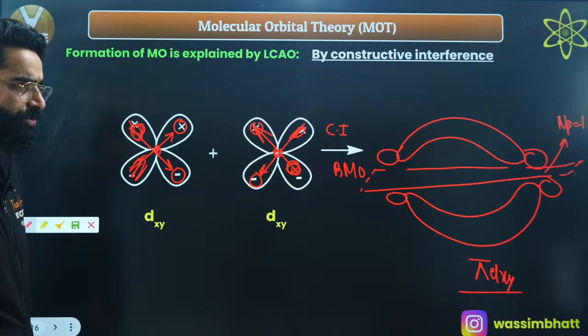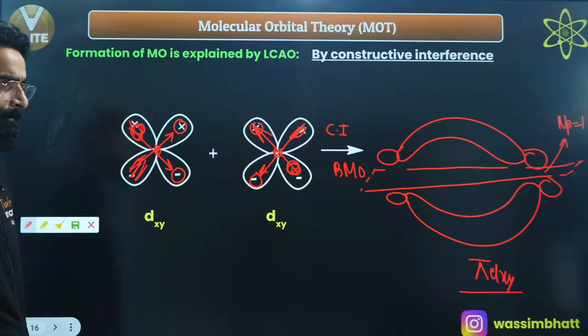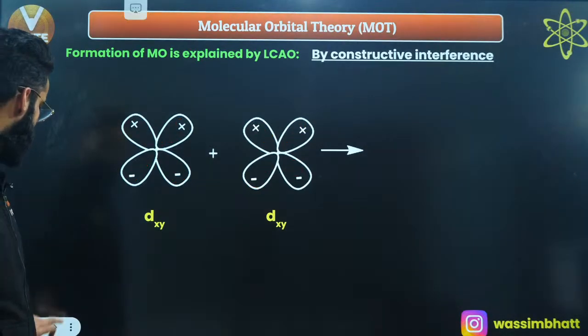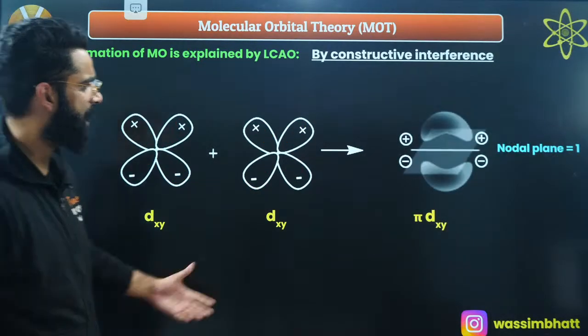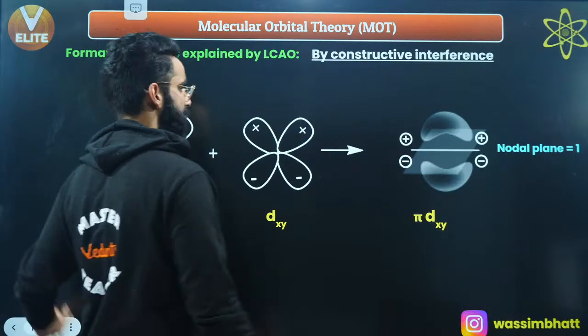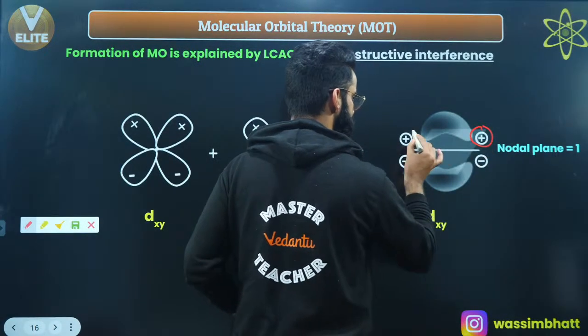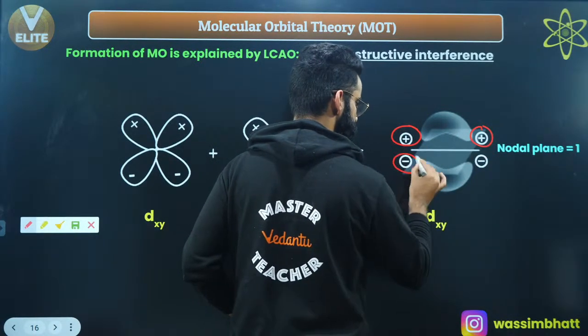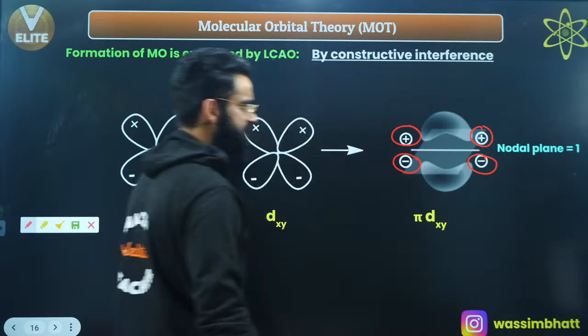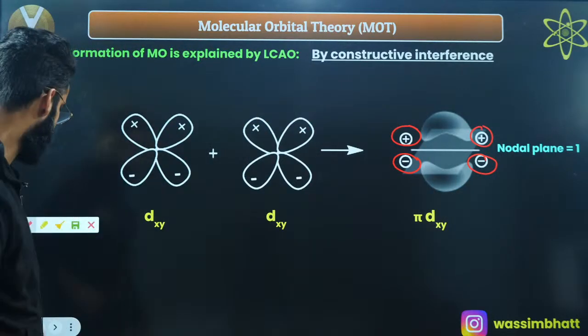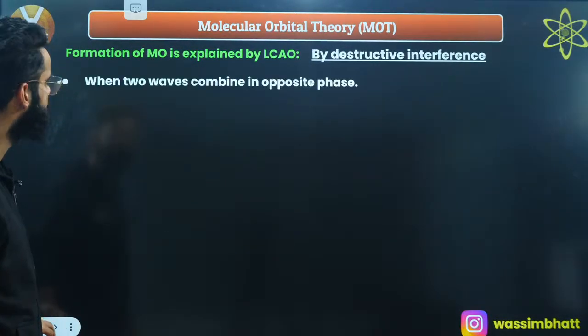Yes? Right now I'm only showing you the constructive interference. I'm not showing you the destructive interference, right? I'm sure everything is clear till here, correct? Right, people? So as you can see over here, this is how it looks like, right? So let me show it like this. Okay, this is how it looks like, your pi dxy. Let me move on to a few more.